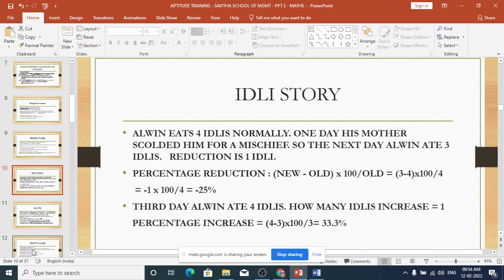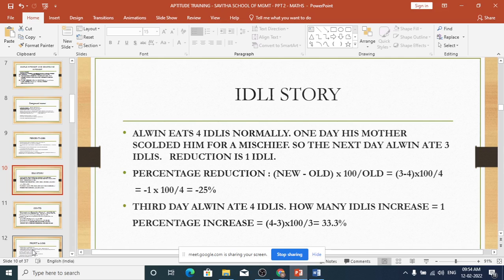What is the percentage reduction? He was eating 4 idlis regularly, and now it has come down by 1. So it's 25%.